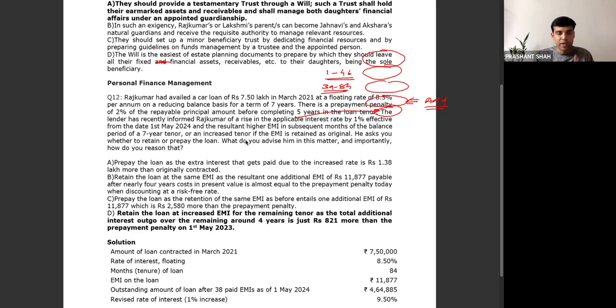This is a very good question, and a similar category of questions has been asked so many times in past exams, so keep solving. If you have any doubt, just let me know. I'll solve further questions, and as I said before our April examination, we have to complete 4 or 5 more questions related to loans. We'll do it.